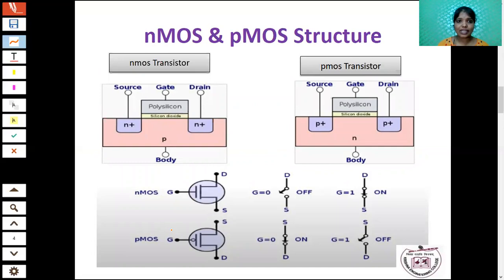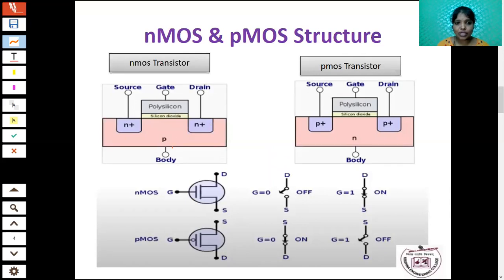Now we are going to see the structure of NMOS and PMOS. The structures look the same; the difference is what types of material we are using. In the NMOS transistor the majority carrier is an electron, while in the PMOS the majority carrier is the hole. In the NMOS transistor, the body is the P substrate. Don't think that for NMOS we have to use an N substrate; in the NMOS transistor, you should use a P-type substrate. Another name for this P-type substrate is body or bulk. So the base is a P substrate.